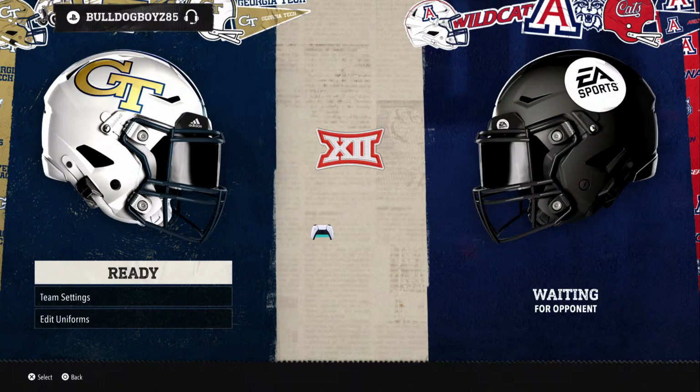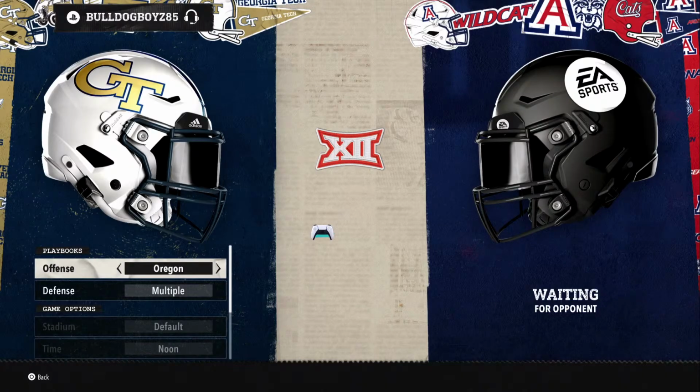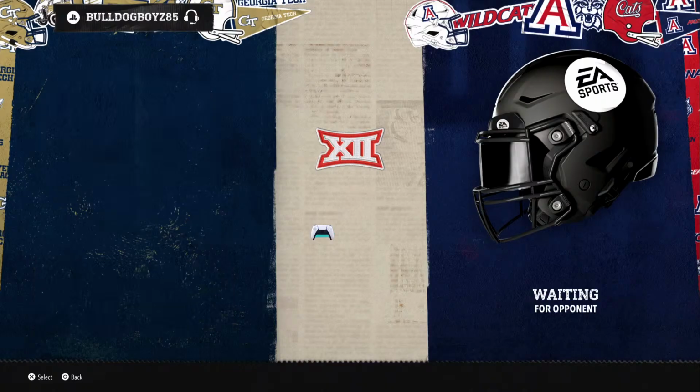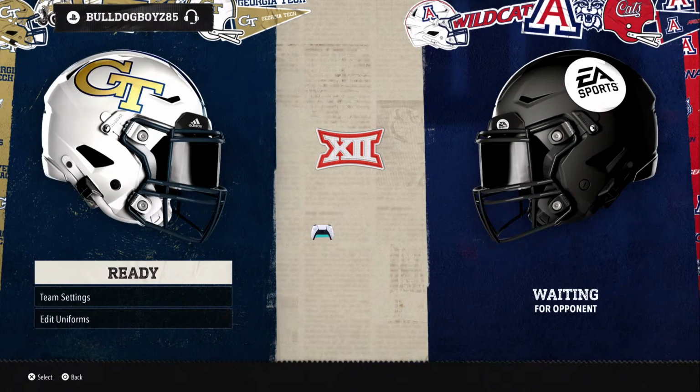Ready. Team setting. Entering team settings screen. Offensive. Edit uniform. Entering uniform name option is set to current. Ready.